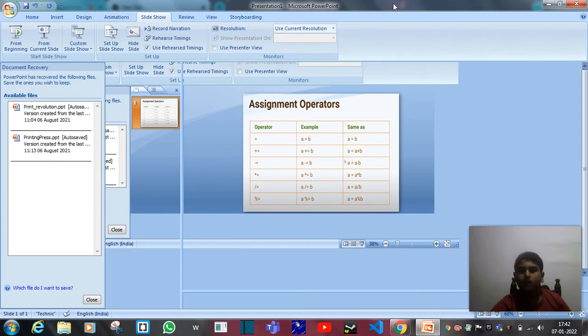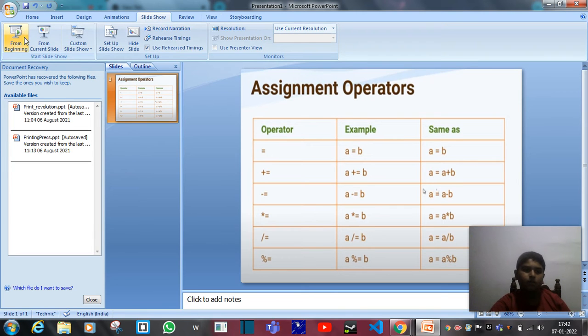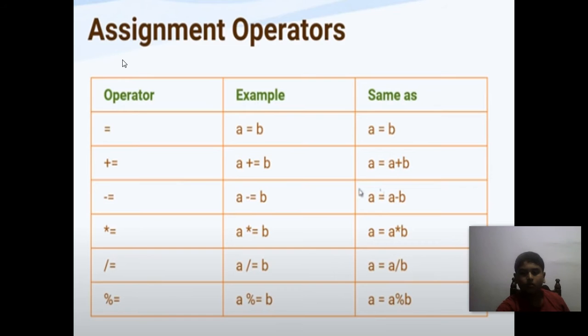Now, what are assignment operations? Assignment operators are symbols that are almost like arithmetic operators. For example, see this: A is equal to B is the basic assignment. This is the arithmetic operation of these things, and this is the assignment operation.